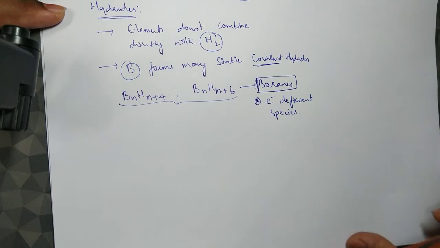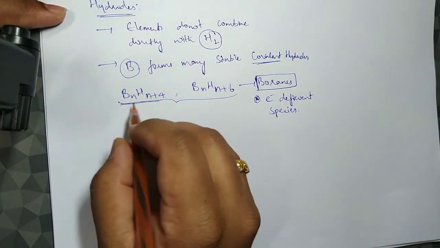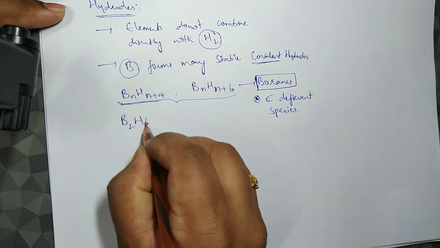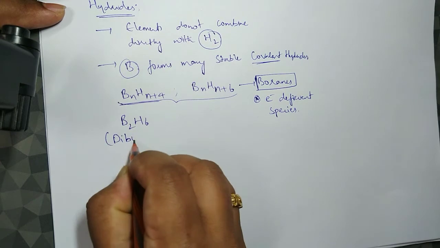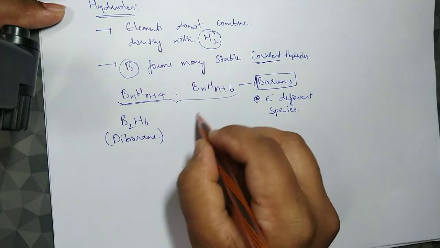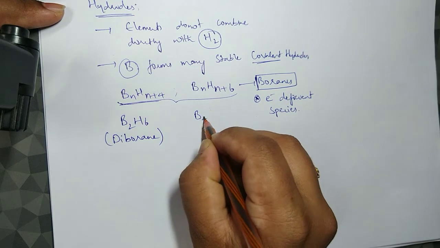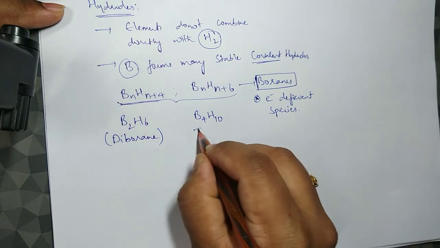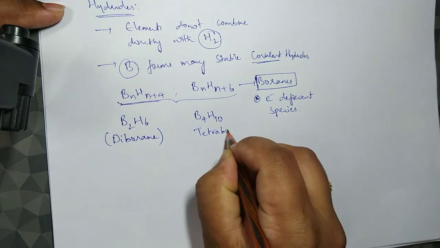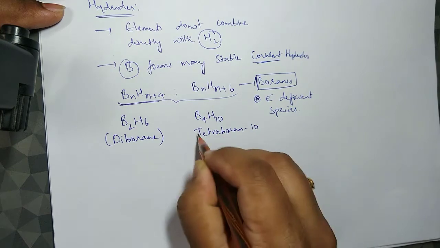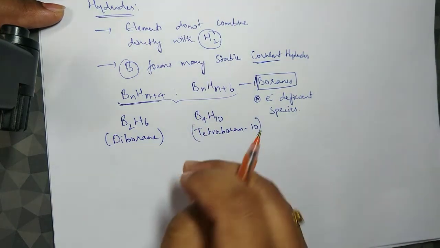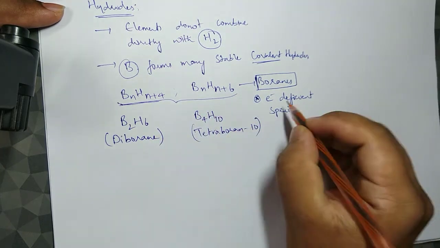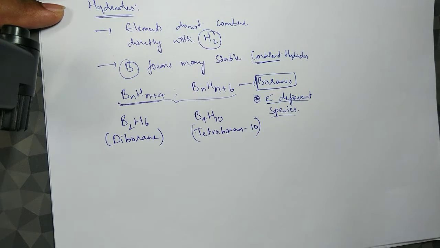For example, in the BnHn+4 type, when n is 2, we get B2H6, which is called diborane. And in the case of B4H10, this is called tetraborane 10, where 10 represents the number of hydrogens. So diborane and tetraborane are both electron deficient species.